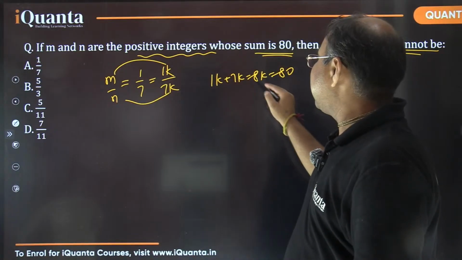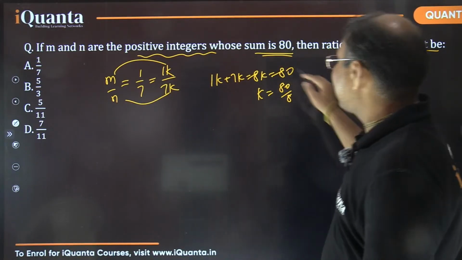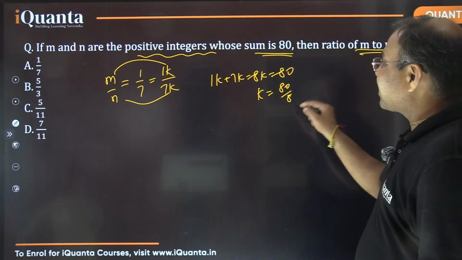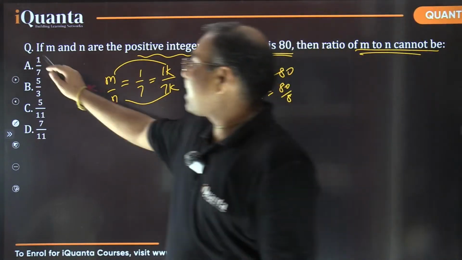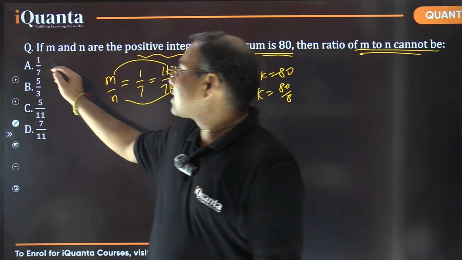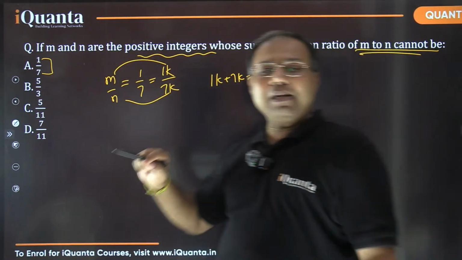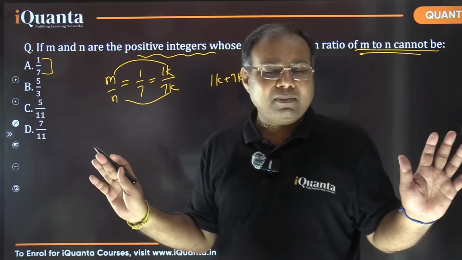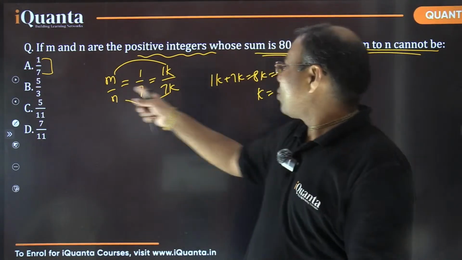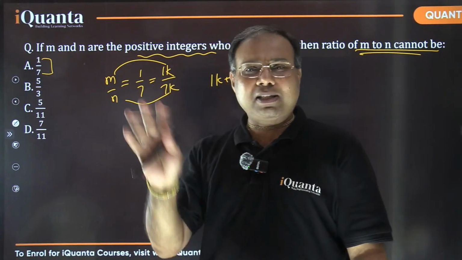So basically k, which is 80 by 8, should be a positive integer. और ये 8 कहां से आया था? Because of 1 plus 7. So the simple thing is that I just need to see whether the sum of these two numbers divides 80 completely or not. That's the only thing. There was no need of writing all these things. This can be done mentally.